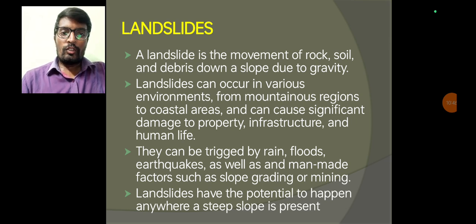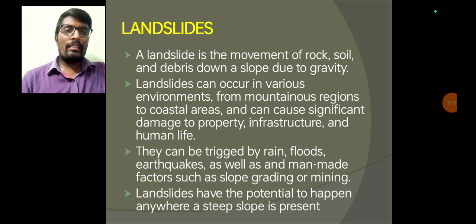Now coming to the next point. Landslides can be triggered by rains, floods, earthquakes as well as man-made factors such as deforestation, mining and over-explosive blasting. Landslides have the potential to happen anywhere a steep slope is present.